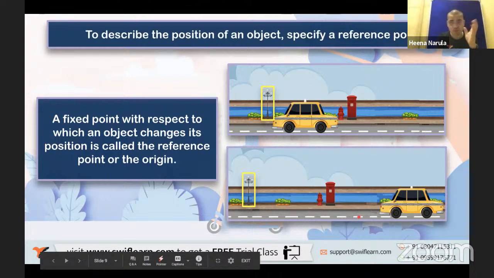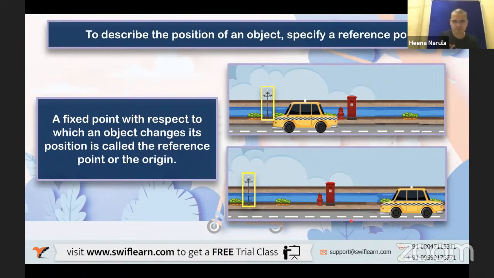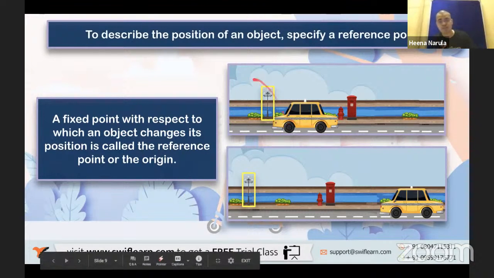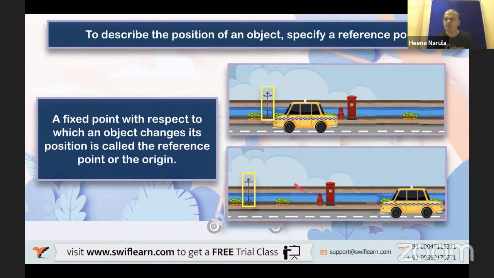That means what? What is the conclusion of this slide? Yes, very good. In the first picture, the taxi is very close to the street lamp, and in the second picture, the taxi is a little far from the street lamp. That means the car is in motion. Very good. What about the street light? Is it at rest or in motion? Exactly, it is at rest because it's not moving.